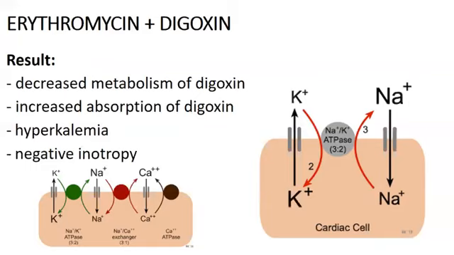So, digoxin acts on inhibiting sodium-potassium ATPase. Di ba yun naman talaga ang mechanism of action ng ating digoxin? So, look at this picture. This is your sodium-potassium ATPase with sodium and calcium exchanger. So, normally, the sodium-potassium ATPase pump causes sodium to leave the cell and potassium to enter the cell. So ito, si sodium, in normal physiology, lalabas siya, tapos si potassium, papasok siya.